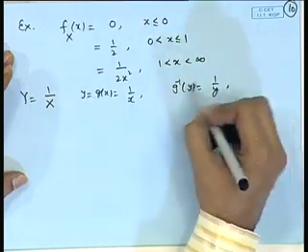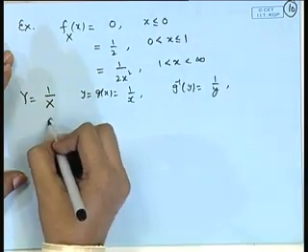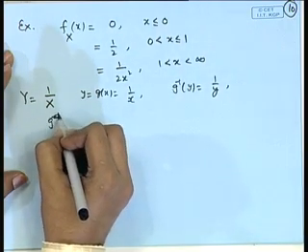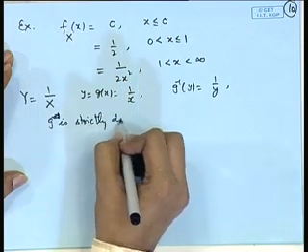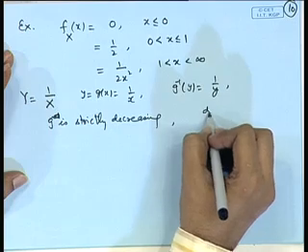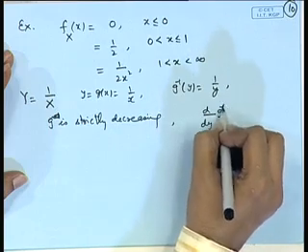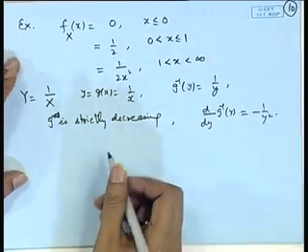So, if I look at this, it is a strictly decreasing function. g is strictly decreasing and g inverse is also strictly decreasing. So, d by dy of g inverse y is equal to minus 1 by y square.